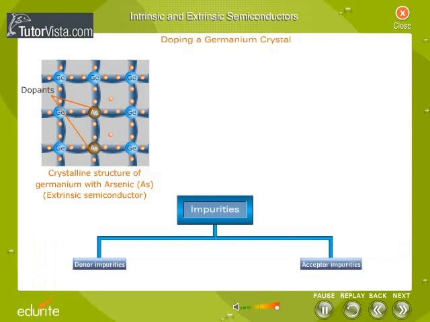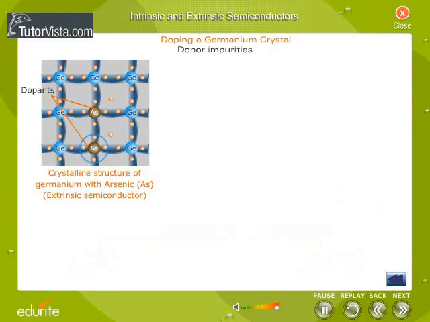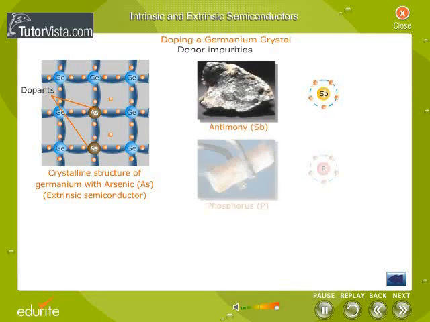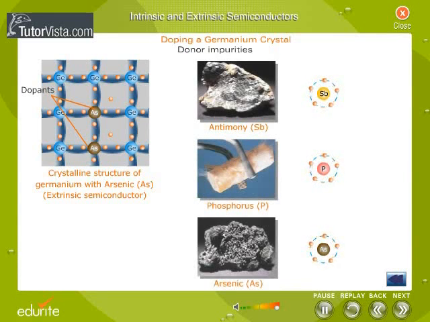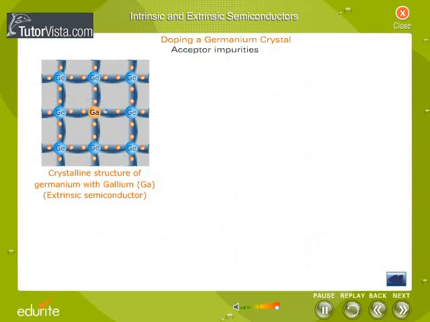The impurities are classified as donor impurities and acceptor impurities. Donor impurities are those elements which donate excess electrons for conduction. Pentavalent elements like antimony, phosphorus and arsenic are donor impurities. Acceptor impurities are those elements which create positive carriers or holes that can accept electrons.